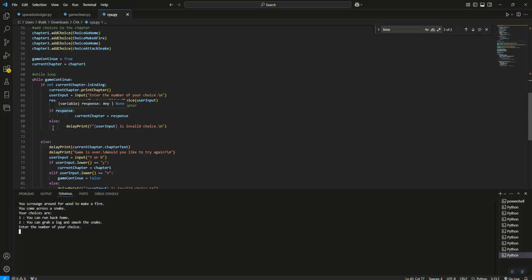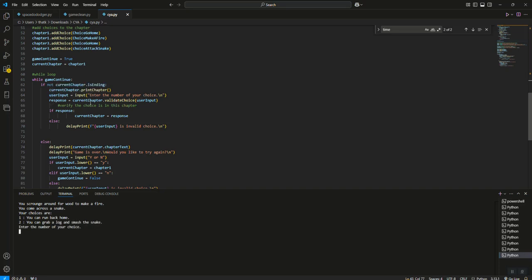If we get None, it's going to go into this else, and it's going to delay print. We use an F because this is formatted text, which basically means we're not just passing text like we are here. We're going to pass a variable in a curly brace, and we're going to return to them what they inputted. So if I do F, it's going to return "F is an invalid choice."